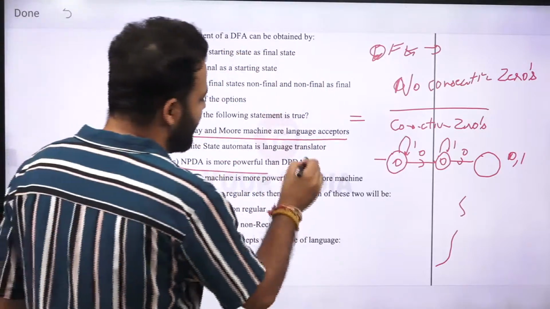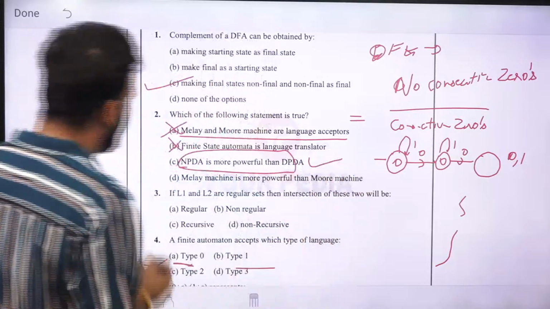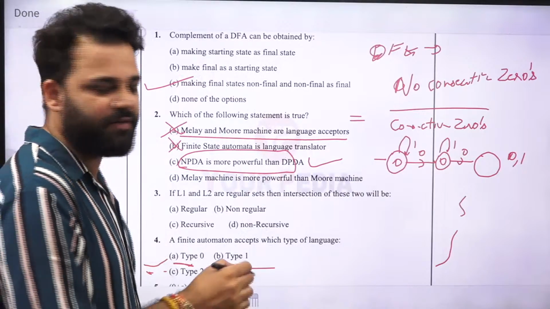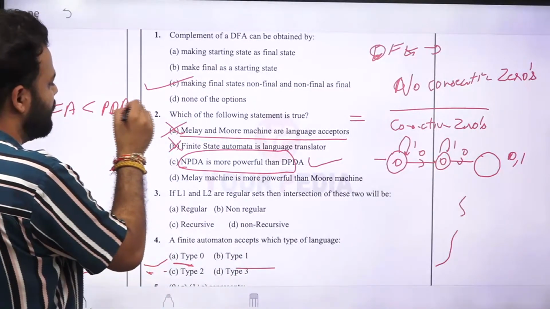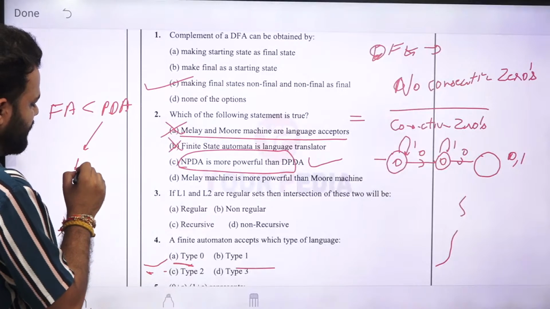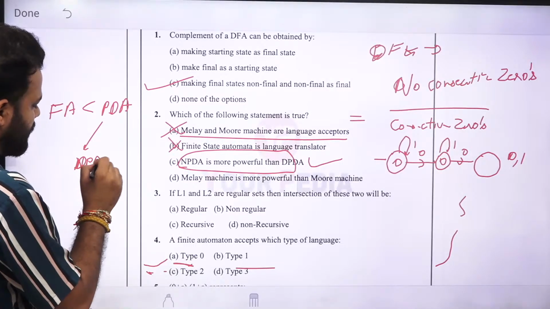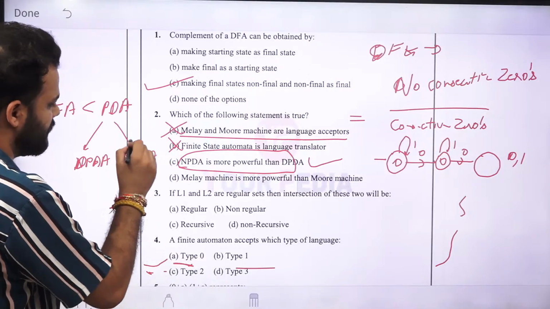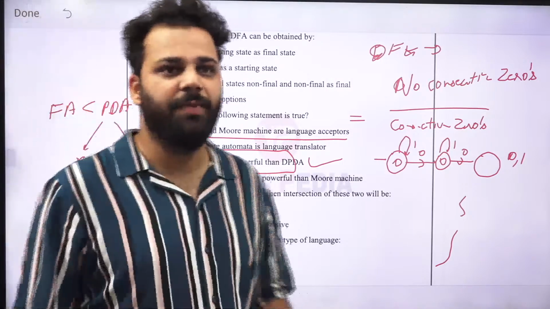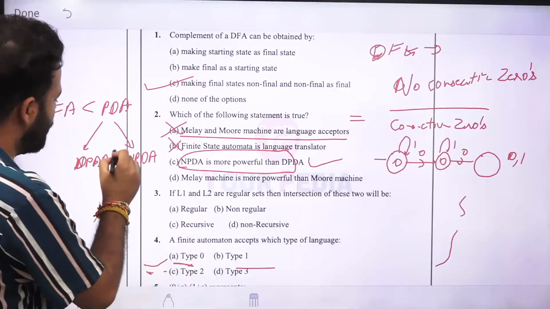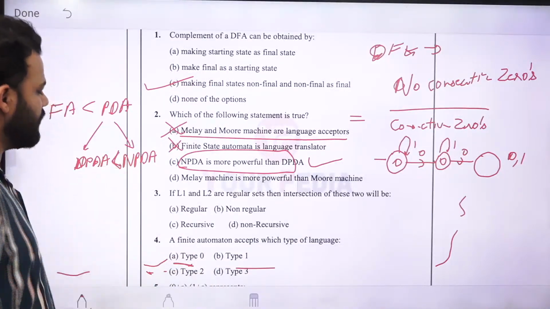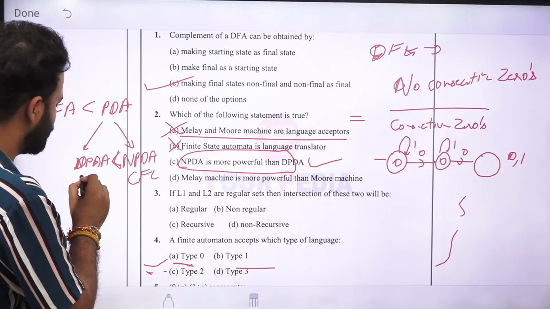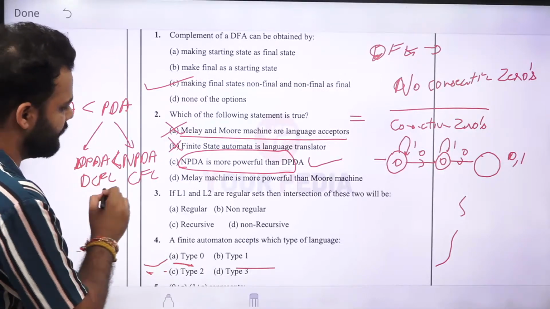NPDA is more powerful than DPDA. This is correct, because if you see the order, finite automata is less powerful than PDA. Now PDA has two different types of machines, DPDA and NPDA. In this, NPDA will have more power than DPDA, because it is used for CFL and DPDA is used for DCFL languages. So this is correct.